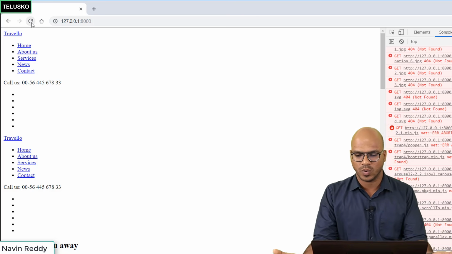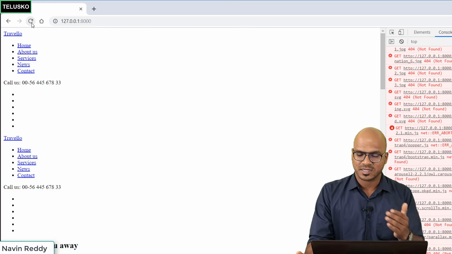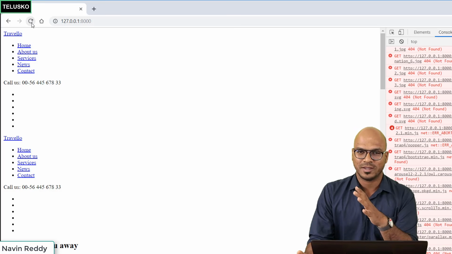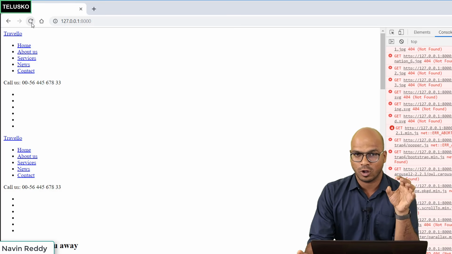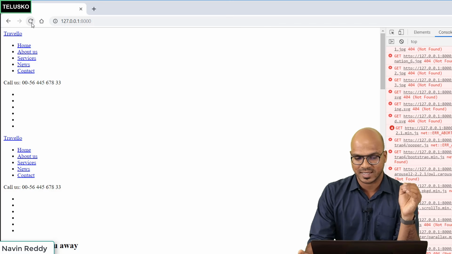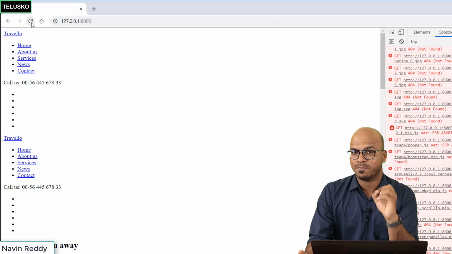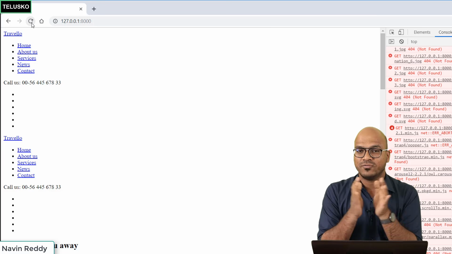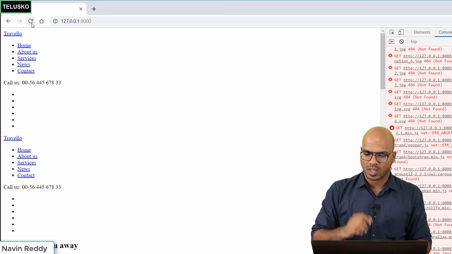Trust me, when you work on a project, there are certain things you will be doing only once. Example, setting up your static files. You will be creating one particular folder, you will be putting all your files, but your Django should know where to look for those files, and that's why we have to specify the path, but not in an HTML format or the plain path. You have to mention that in a Django format.